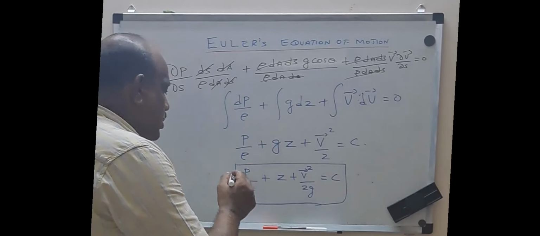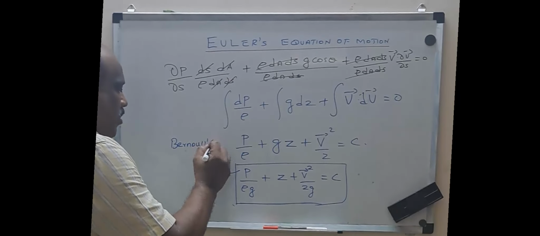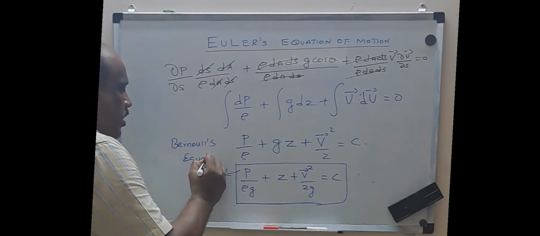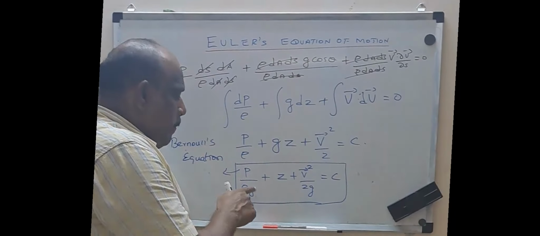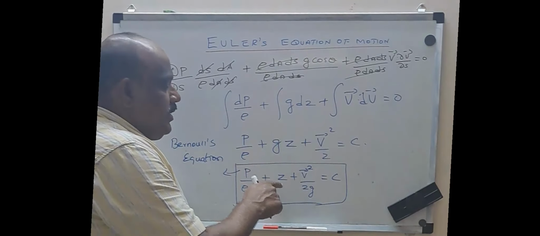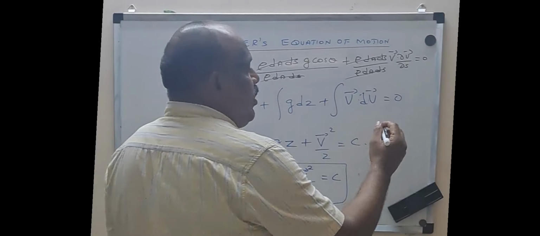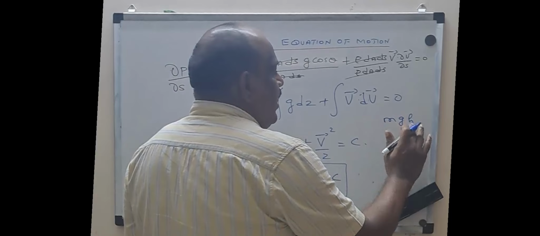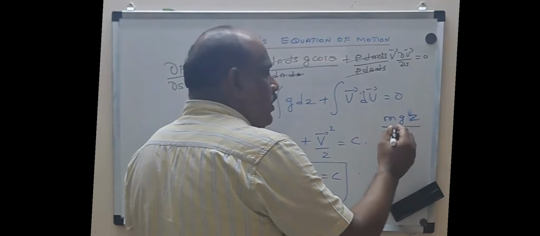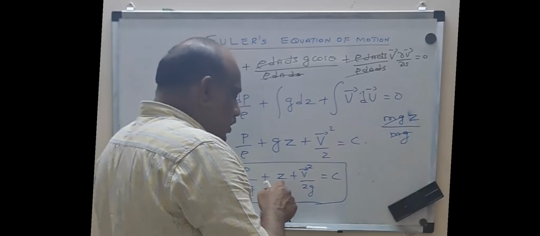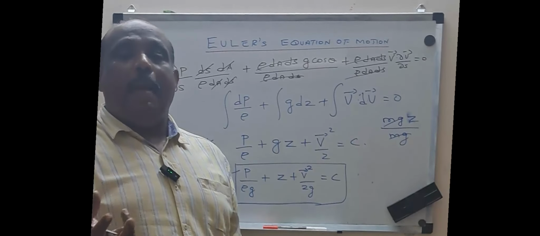Now whatever we have obtained is called Bernoulli's equation. What does Bernoulli's equation say? The pressure energy per unit weight plus potential energy per unit weight. Why am I saying per unit weight? What is the formula for potential energy? It is mgh. Here in this case, instead of mgh we are putting mgz. So I am going to divide by mg also. Then it will become Z only.